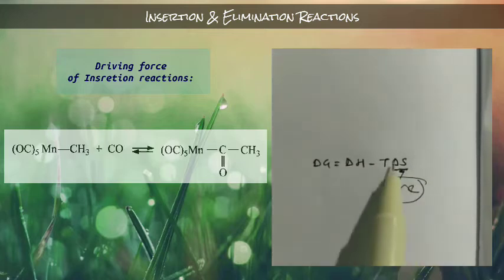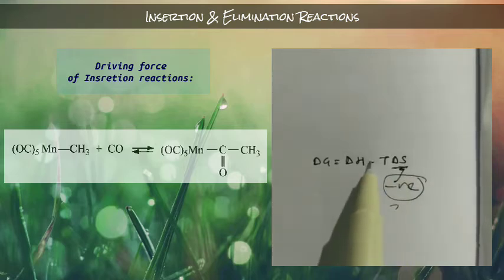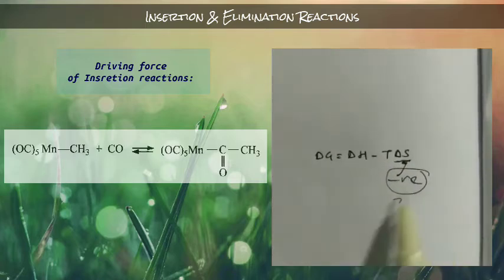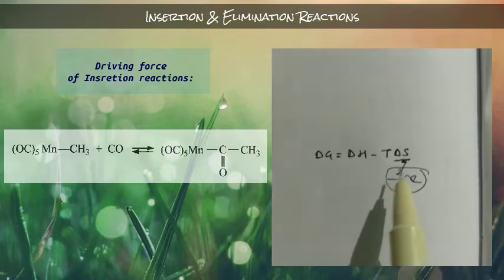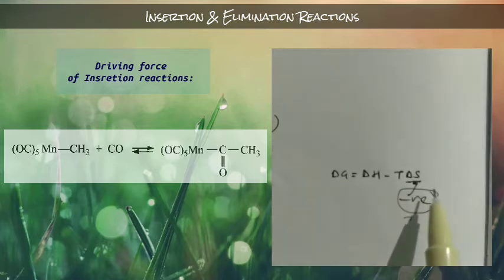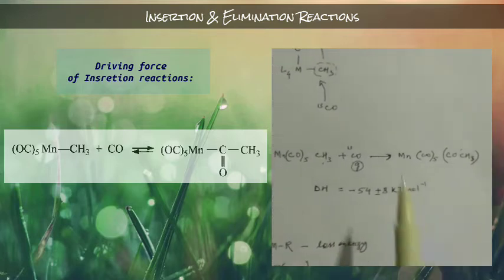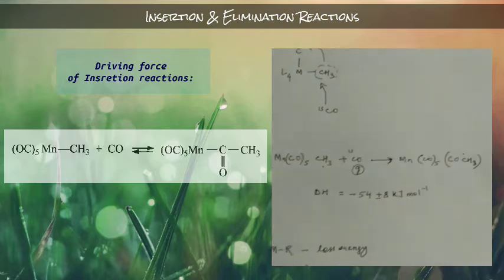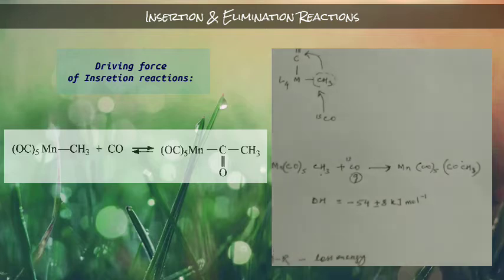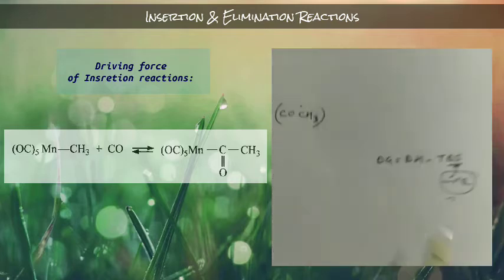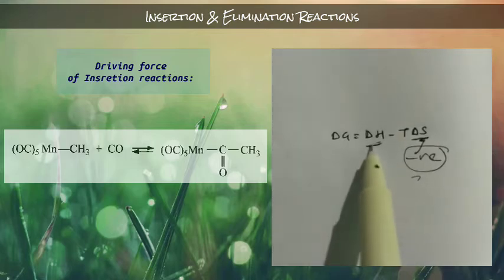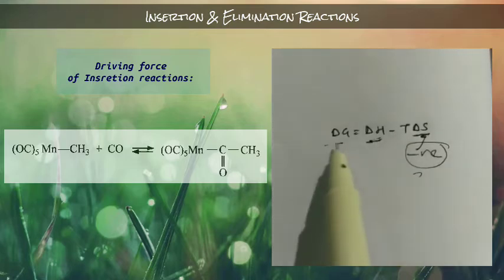So that means this negative, in this term, multiplied by the negative, will give a positive. That means this entropy factor is going to inhibit this reaction. It will hinder this reaction, try to stop it. But we have to see this factor also, ΔH. ΔG depends upon these two factors.